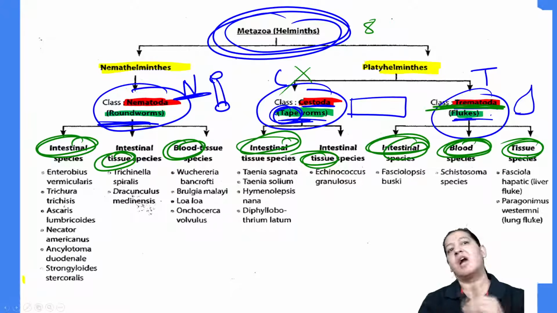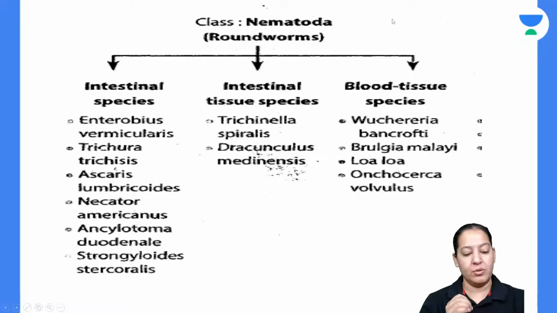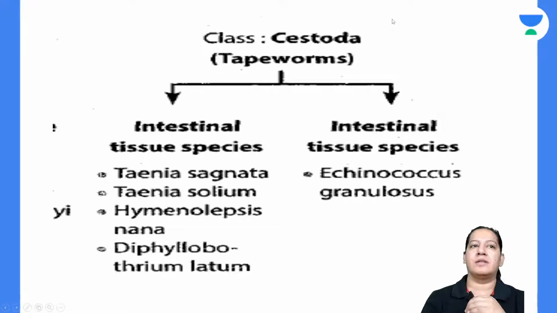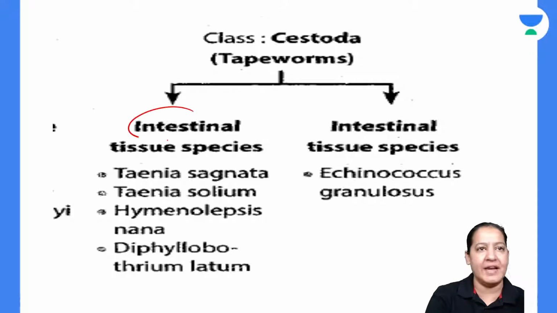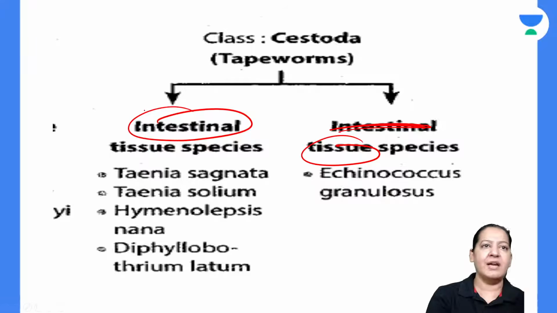Let me start with nematodes. No, nematodes is the biggest, so let's complete cestodes first. In cestodes only 2 categories are there, the intestinal one and the tissue one.